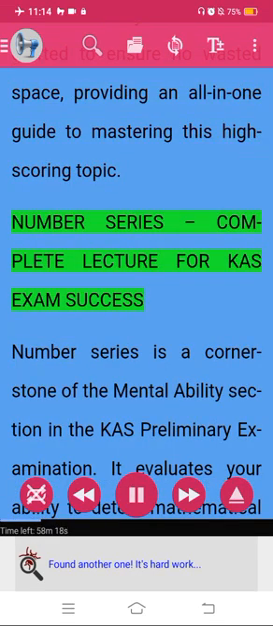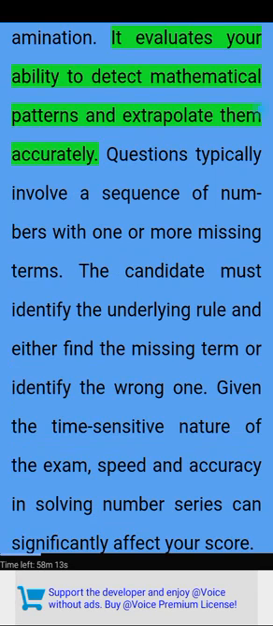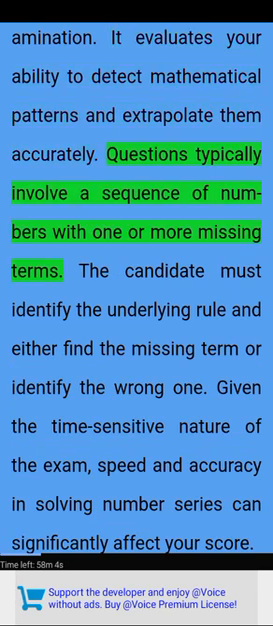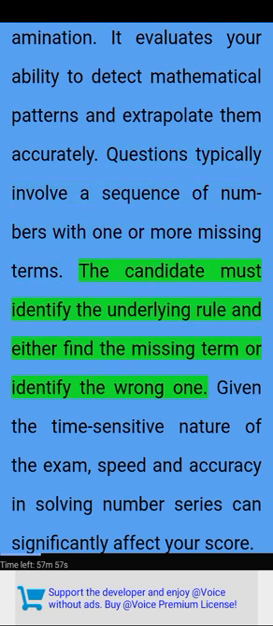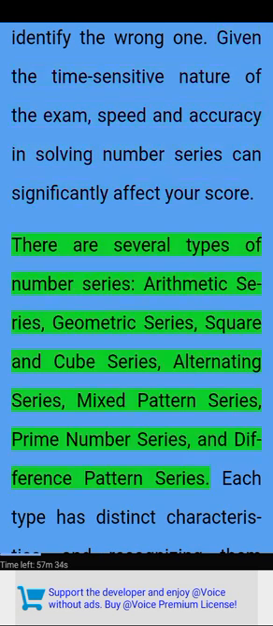Number series, complete lecture for CAS exam success. Number series is a cornerstone of the mental ability section in the CAS preliminary examination. It evaluates your ability to detect mathematical patterns and extrapolate them accurately. Questions typically involve a sequence of numbers with one or more missing terms. The candidate must identify the underlying rule and either find the missing term or identify the wrong one. Given the time-sensitive nature of the exam, speed and accuracy in solving number series can significantly affect your score.